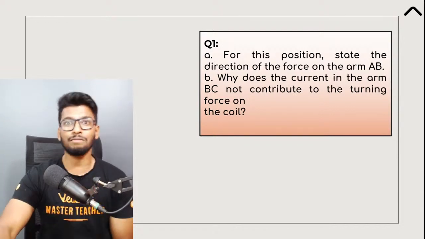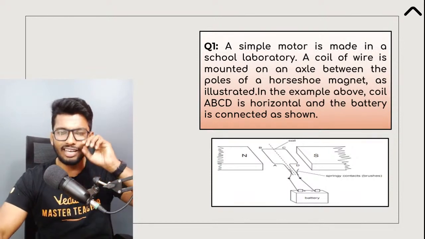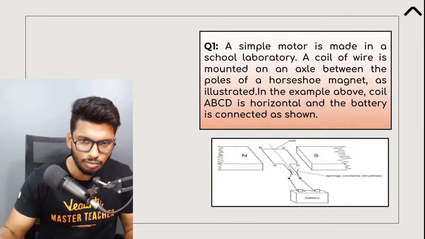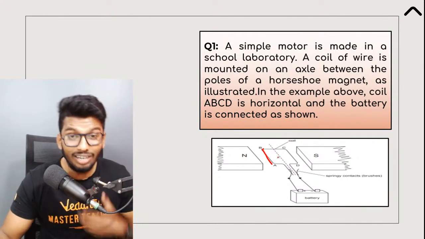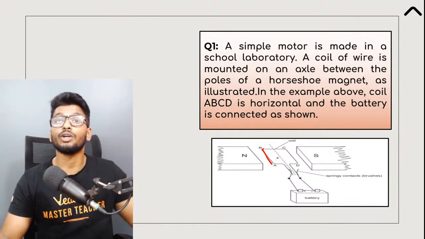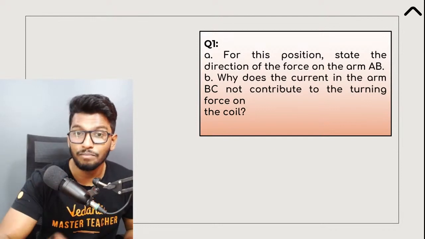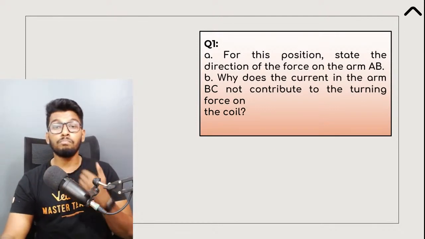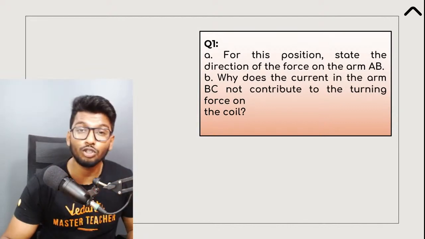on the arm AB. We know that when a current carrying conductor is placed in a magnetic field, there is going to be a force, which is also known as the Lorentz force. Now the first part of the question is, if you were to take the arm AB, in what direction is that force going to act? That's the first part of the question, which is going to get you 1 mark. We are not done yet. The second part of the question is, why does the current in the arm BC not contribute to the turning force on the coil?